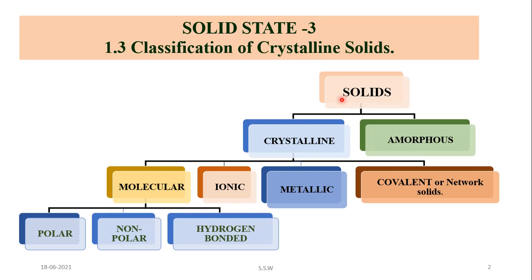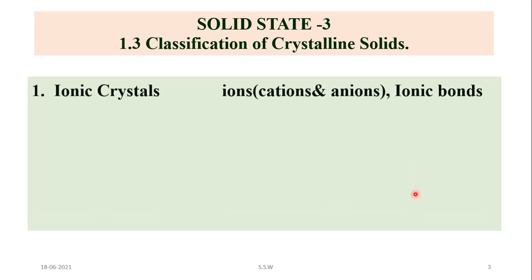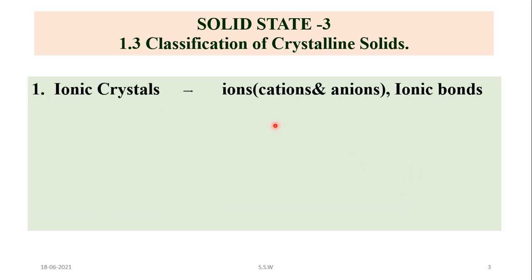On that basis, crystalline solids are classified into four different types, that is molecular, ionic, metallic and covalent network solid. In that we have studied ionic crystal last time in detail, and ionic crystals contain ions as a constituent particle and ionic bonds are present.